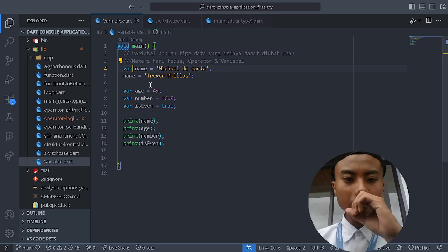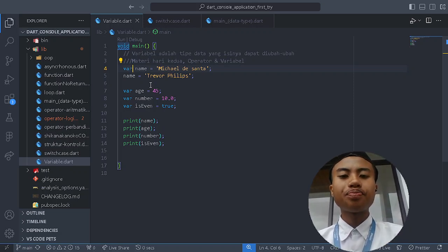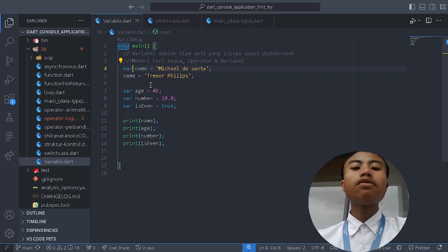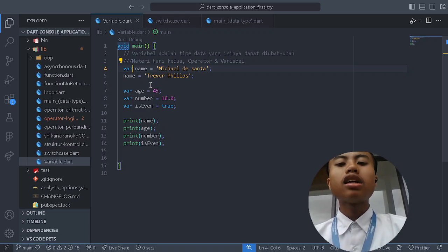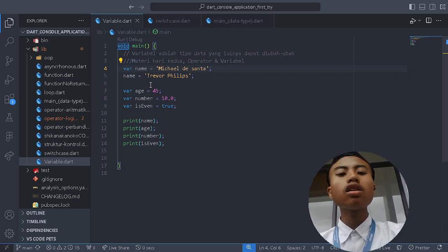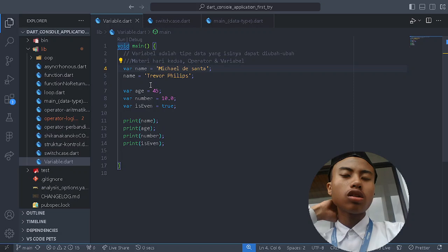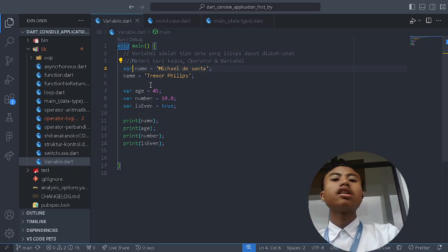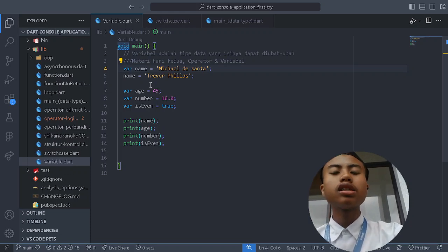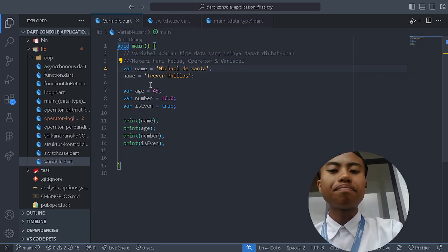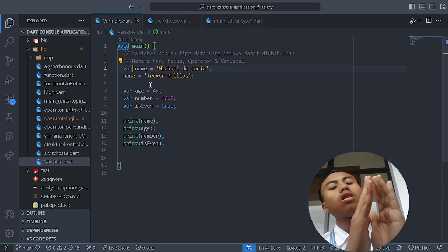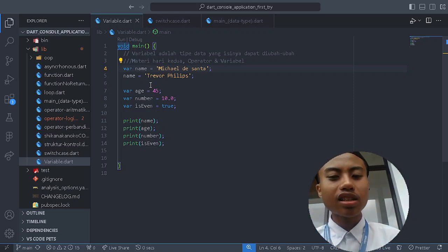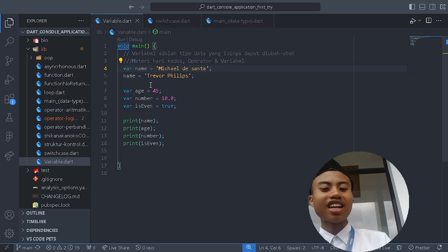We can also do simple tasks like print. If we print name, in the console log it will not print name, but instead it will print Michael De Santa, because that is the content of name. So we got the variable of a name, and the content is Michael De Santa. You get it? Yeah, I get it.